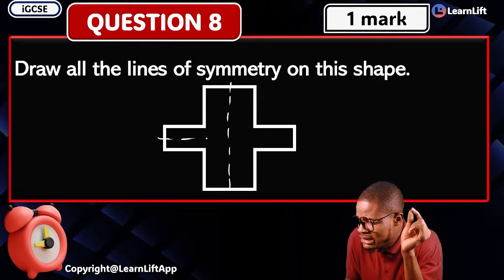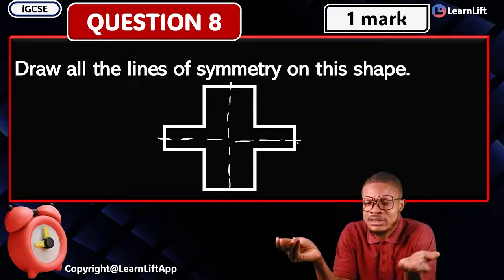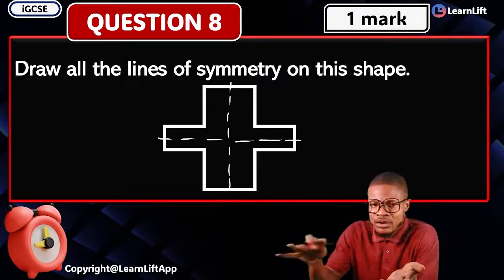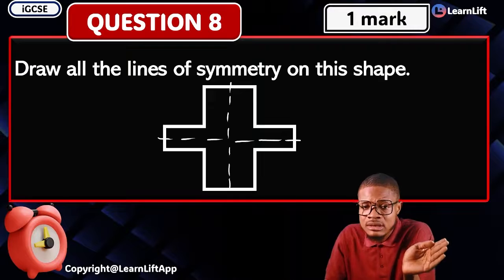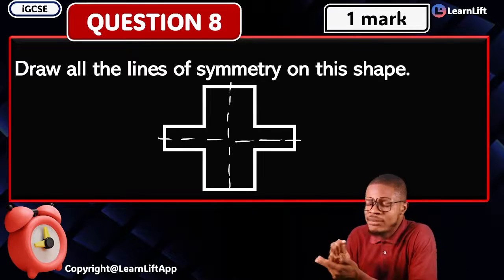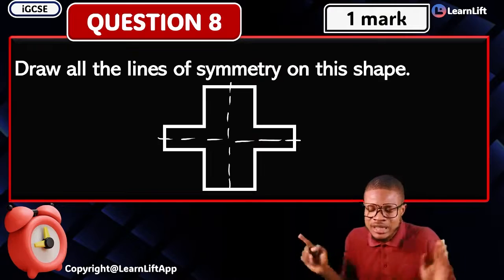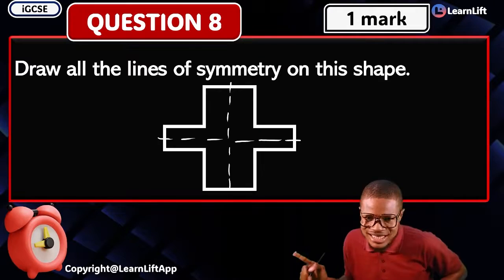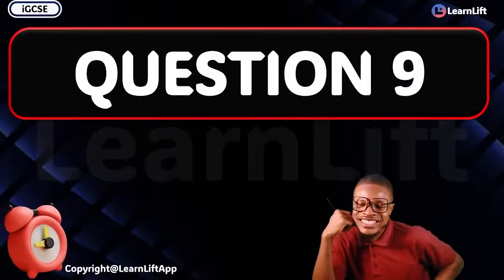And then this is the second line of symmetry. Of course, it's going to form like a diagonal across itself. That's it, because both of them are what? Perpendicular. So draw all the lines of symmetry on this shape. That's just it. We have drawn it and we are out of there. Simple, easy and direct. Look at the next question, question 9.